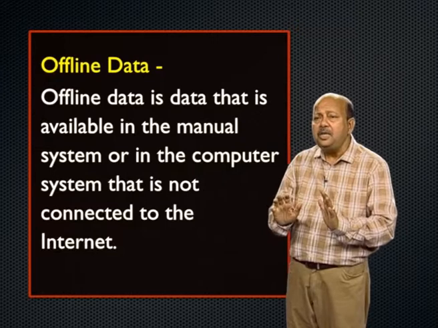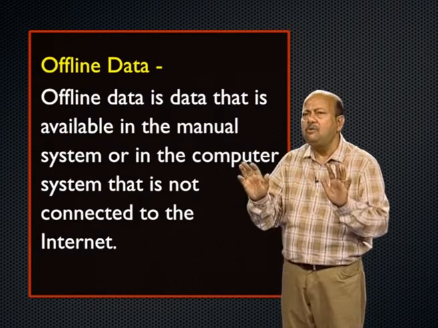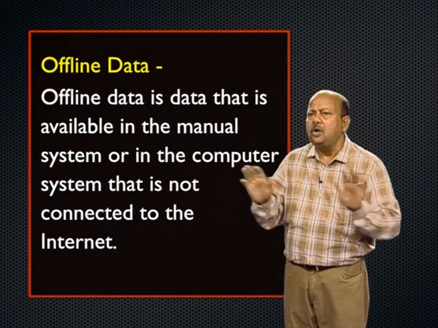Next is offline data. Offline data is data that is available in a manual system, without a computer or internet, not connected to the internet. There are many kinds of offline data. If you create data in a register, that is offline data. If you enter data in some system that is not connected with information technology, that is offline data.